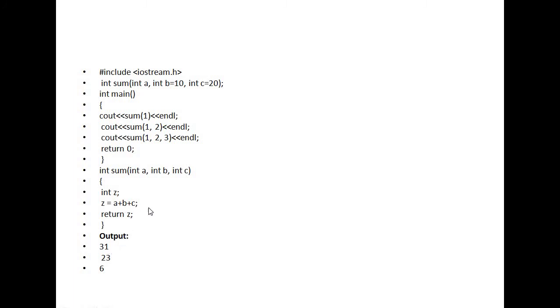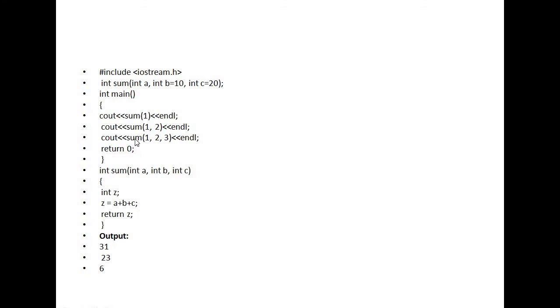31 is the output. Again the second sum is called, so the compiler automatically jumps to the definition part. 1 is assigned to A, 2 is assigned to B. C value is not there, so by default 20 is assigned to C. So 1 plus 2 is 3, plus 20 is 23.